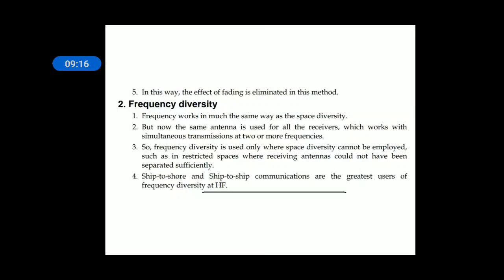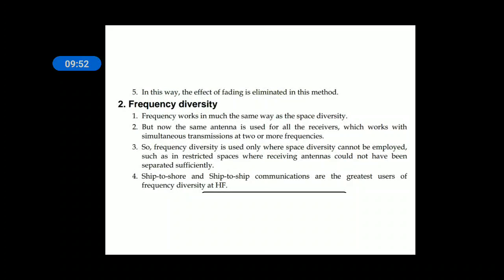The second method is frequency diversity. Frequency diversity works in much the same way as space diversity, but now the same antenna is used for all the frequencies. It works with simultaneous transmission at two or more frequencies. So frequency diversity is used only where space diversity cannot be employed, such as in restricted spaces where receiving antennas could not have been